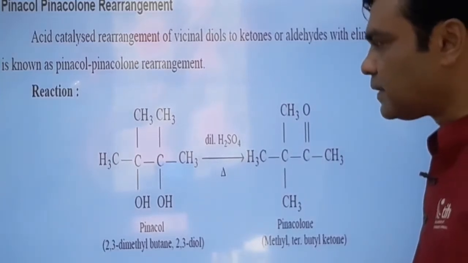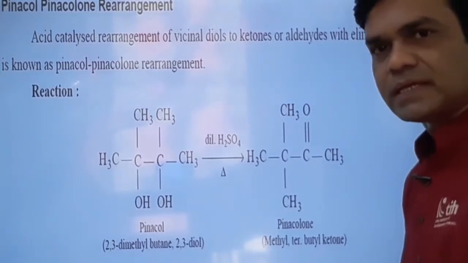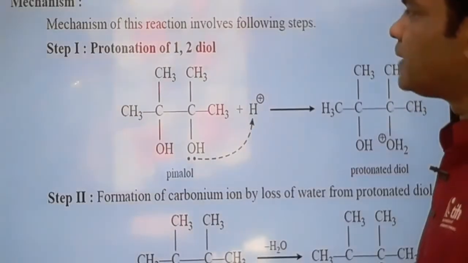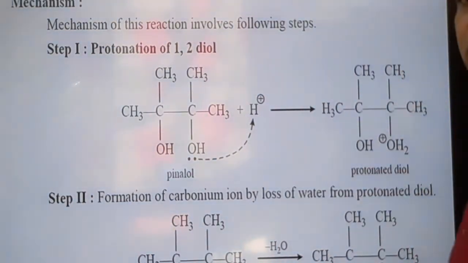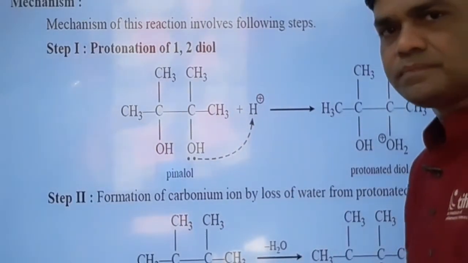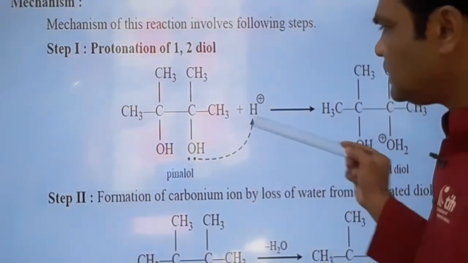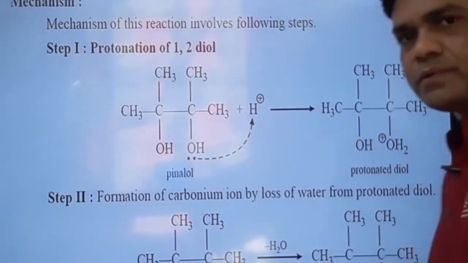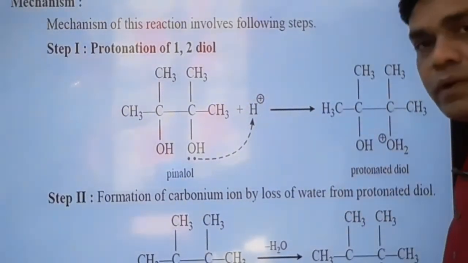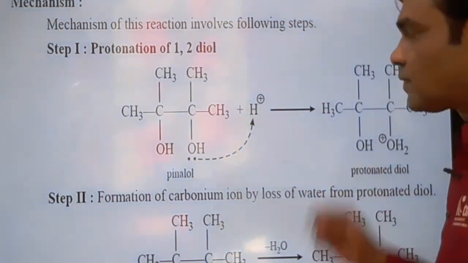This is pinacol-pinacolone rearrangement. Now it is interesting to see its mechanism, that is the path of the reaction, how it proceeds. See, this is the first step, that is protonation of the 1,2 diol. 1,2 diol means glycol. This is H positive, that is proton, because we have used dilute sulfuric acid. And as per the Lowry-Bronsted concept, acid is a proton donor. So this is the proton.